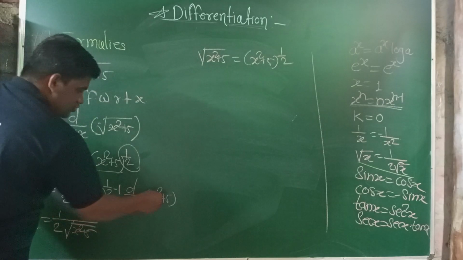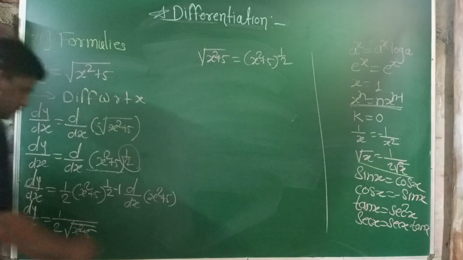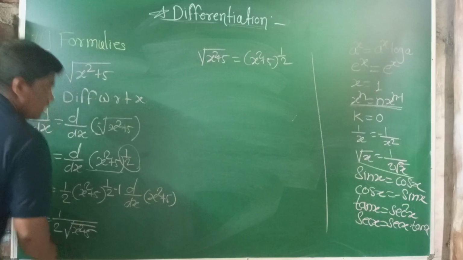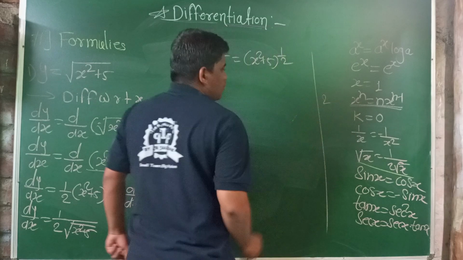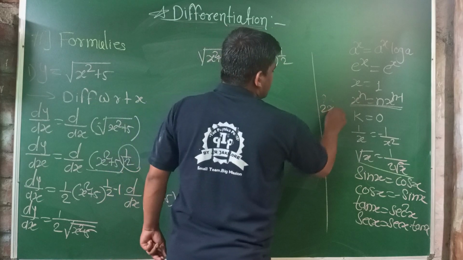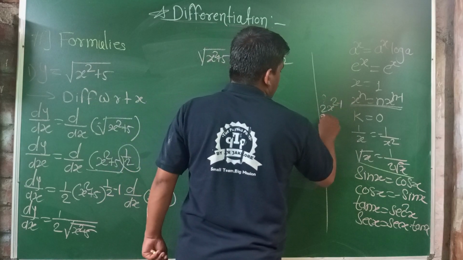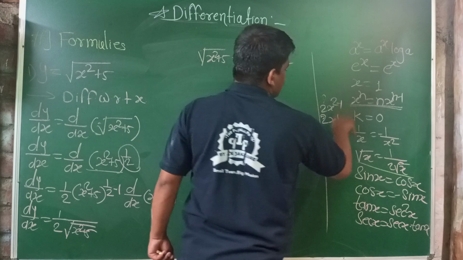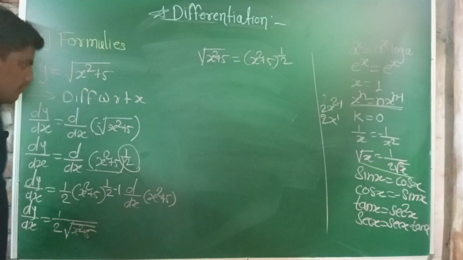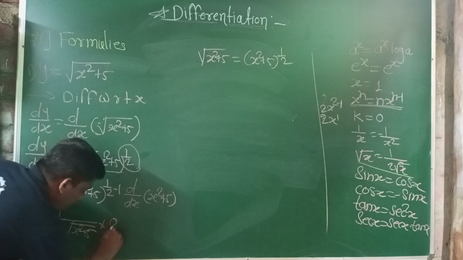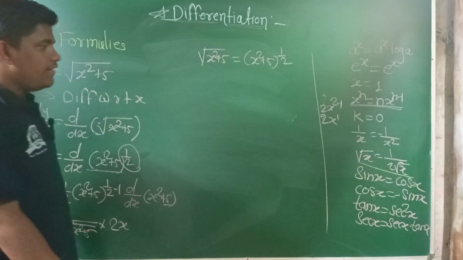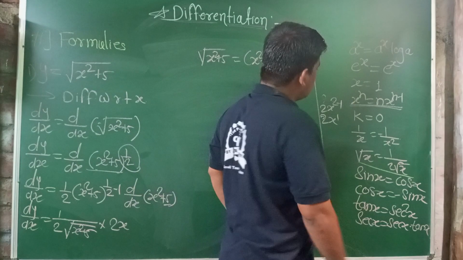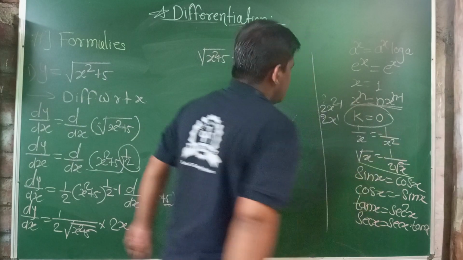Then for x square, apply the same formula x raised to n: n is 2, then 2 into x raised to 2 minus 1, that is 2x, x raised to 1. Then 5 is a constant, and the derivative of a constant is 0.